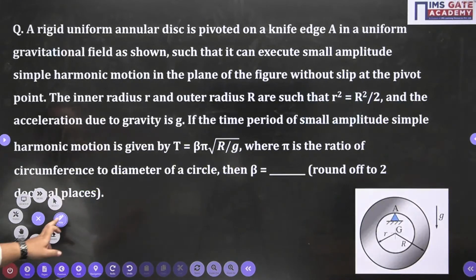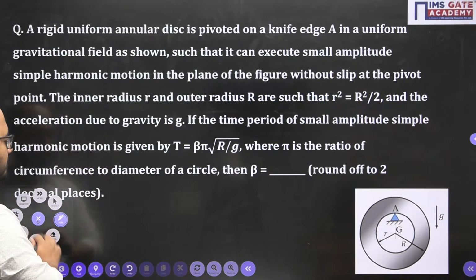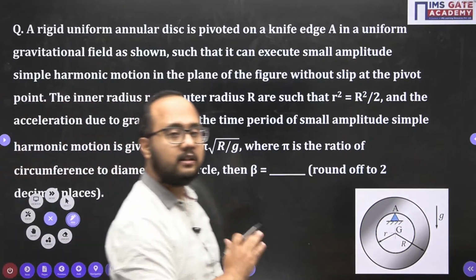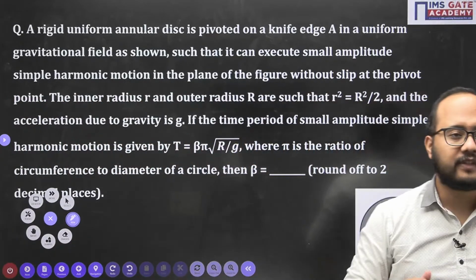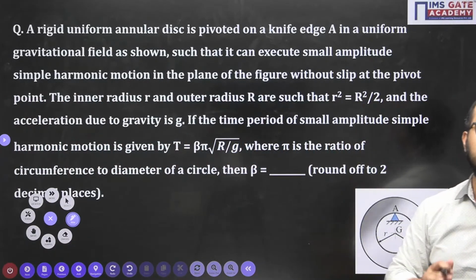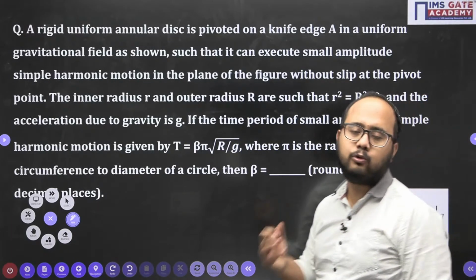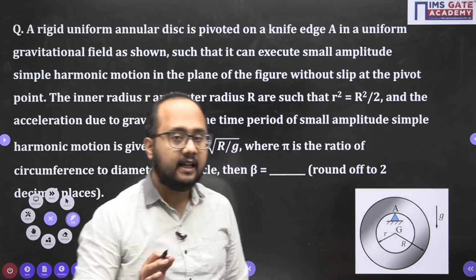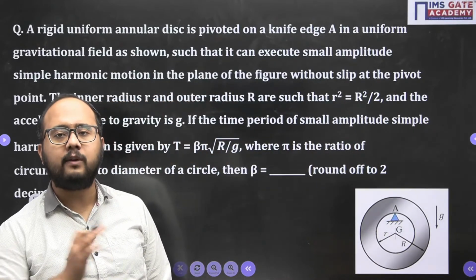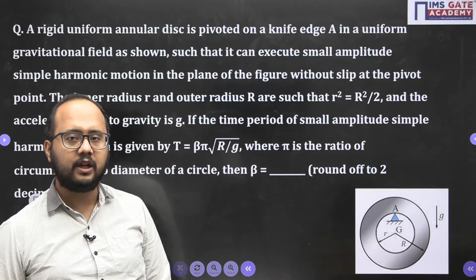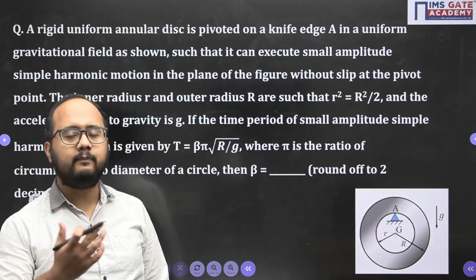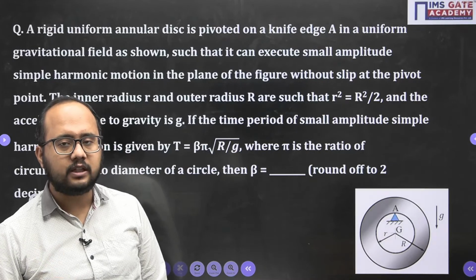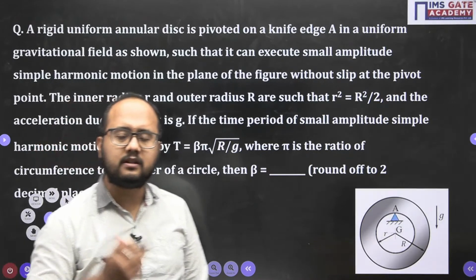Now coming to the next problem, and this was a very interesting problem. Most of the students usually tell me, sir, this is a tough question. No, it is not tough. If you understand the basic concepts of engineering mechanics, how to calculate mass moment of inertia of any body, right? If that is clear to you, then this problem will be very easy for you also. As we have already solved many problems in the classes also: how to calculate natural frequency of vibration, and the steps are what?